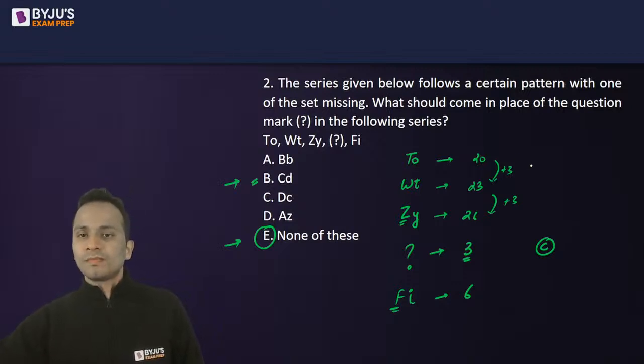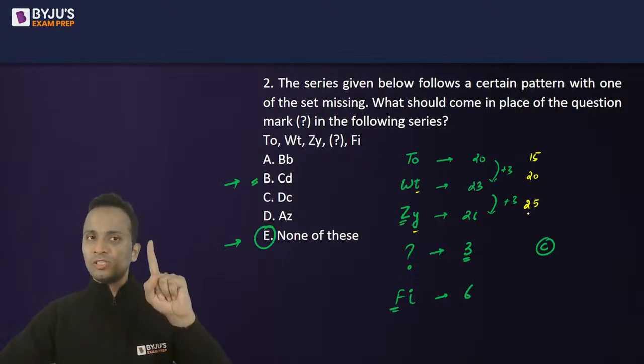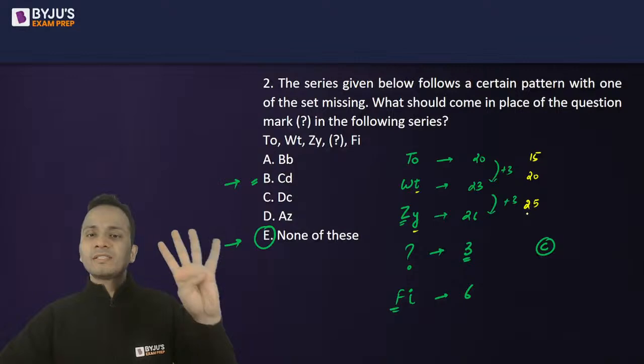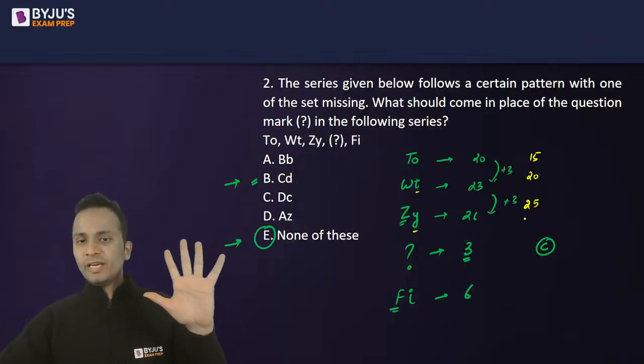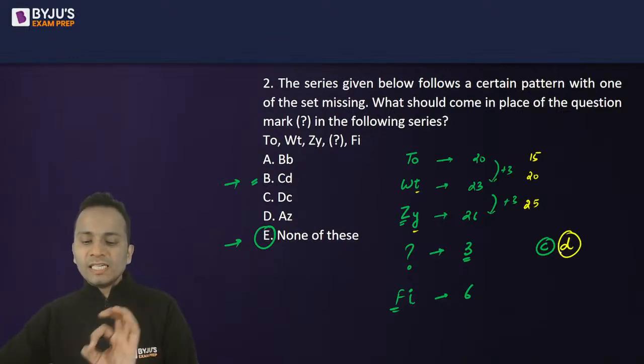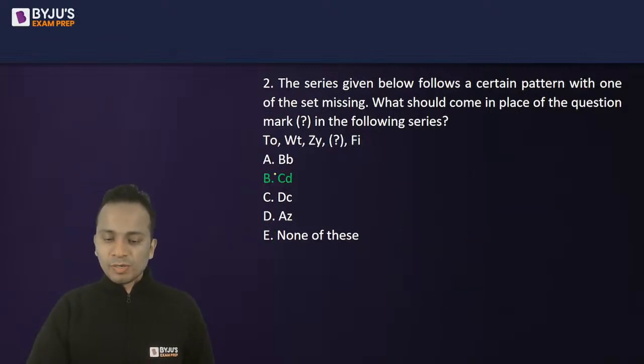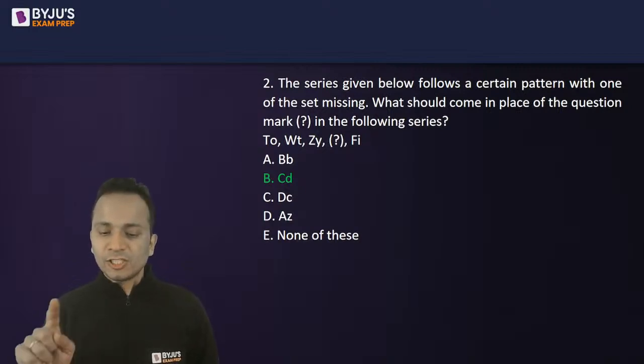Now O is 15, T is 20, Y is 25. So I can see that 5 is being added. Now 25 के बाद अगर 5 add होता है, Y के बाद 5 add होता है अगर, तो Z, A, B, C and D. Okay. So the next part here will be D. So C, D should be the correct answer. That is option B, which maximum number of students have given correctly. So CD, that is option B, is the correct answer of this question.